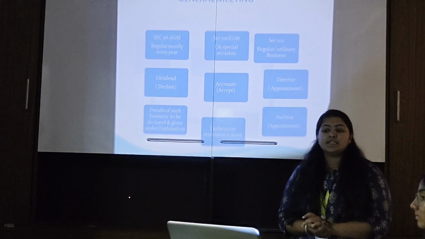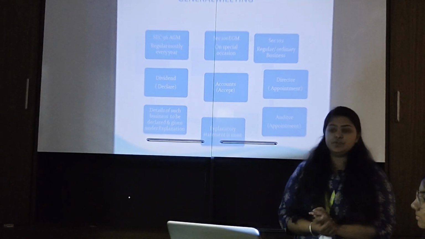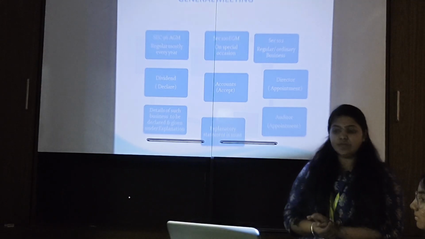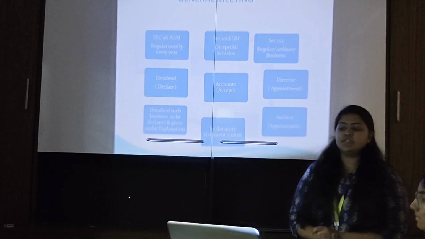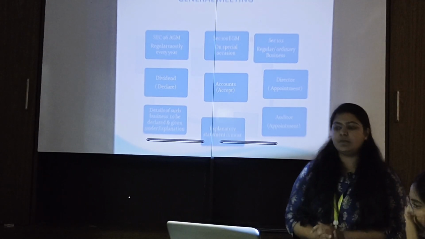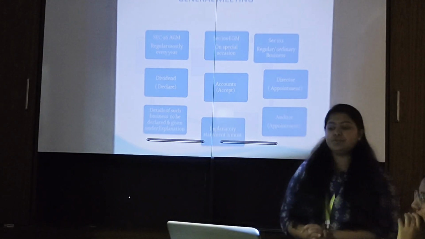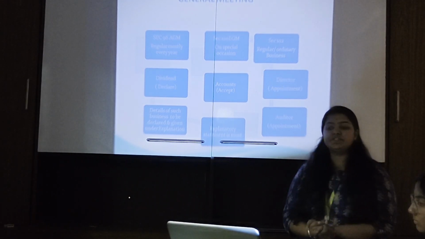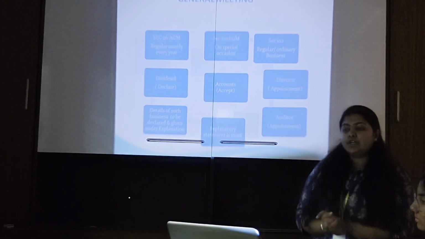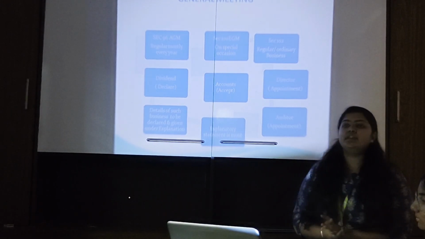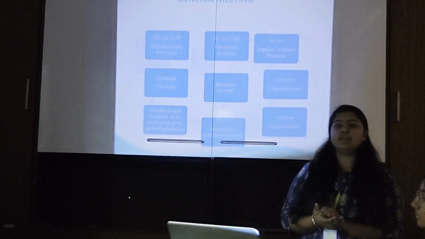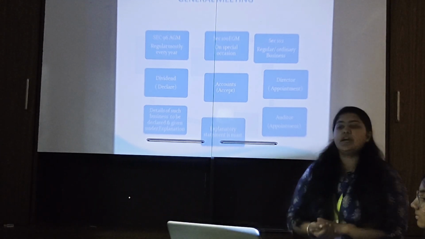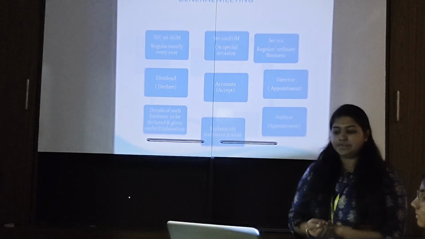General meeting. Section 96, that is AGM, which is regular, mostly every year we can conduct the AGM. Section 100, extraordinary general meeting, which is on special occasion. Section 102 is regular or ordinary business which has the explanatory statement. In these general meetings we can declare the dividend, accept the accounts, appoint the director, and also appoint the auditor.